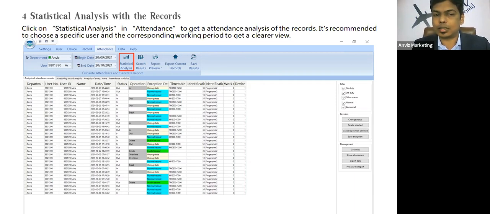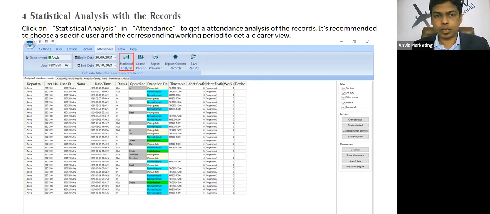The software has changed the status to in because of the timetable that we have defined. In the next column, we get the timetable name as well, and the identification mode and the identification details that you can see here, and the work code if the user has used any work code, and the device ID as well. There are multiple columns that you can add or hide from this panel. So this panel will show you the operations done by the software on the records coming from the devices, based on the shift schedule that we have defined.